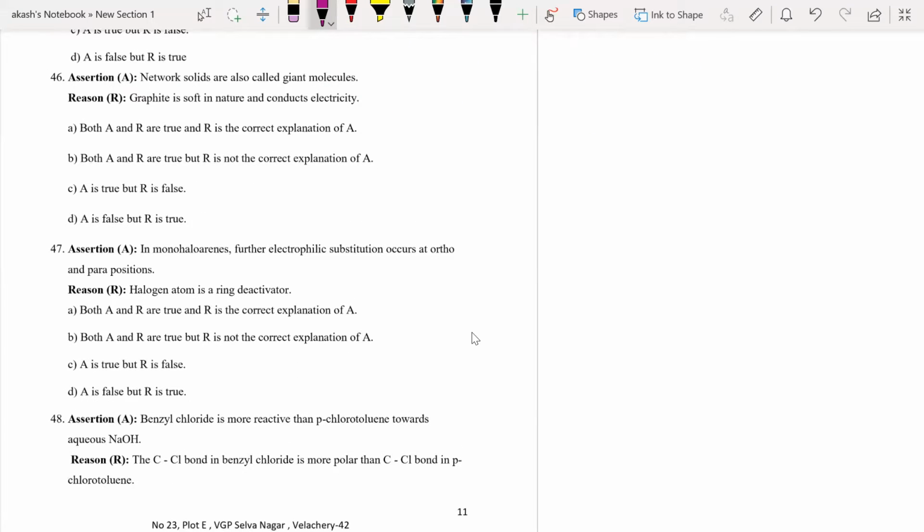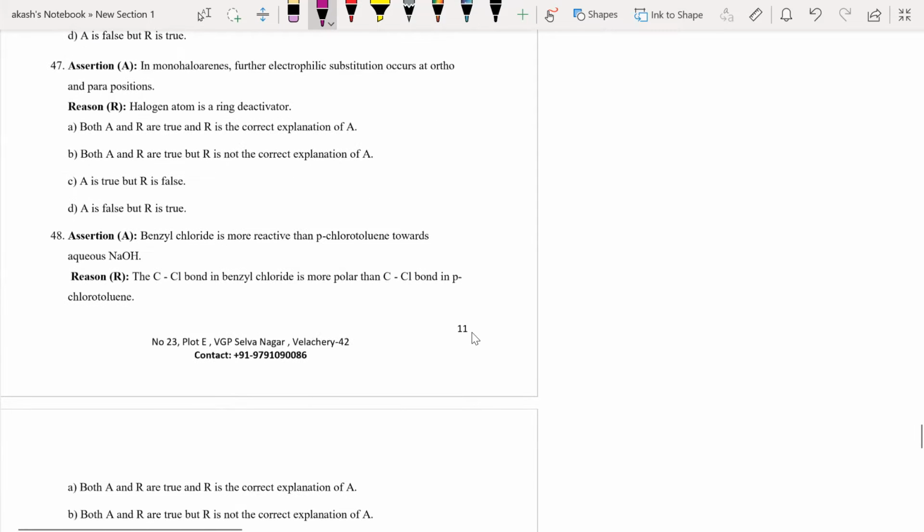Moving on. Network solids are also called giant molecules. Network solids means we are talking about carbon, graphite, and diamond. Diamond is soft in nature and conducts electricity. Network solids are giant molecules, no doubt about it. But that is not the correct explanation. Both these statements are correct, but they don't have any connection at all. So B is the correct answer to this question.